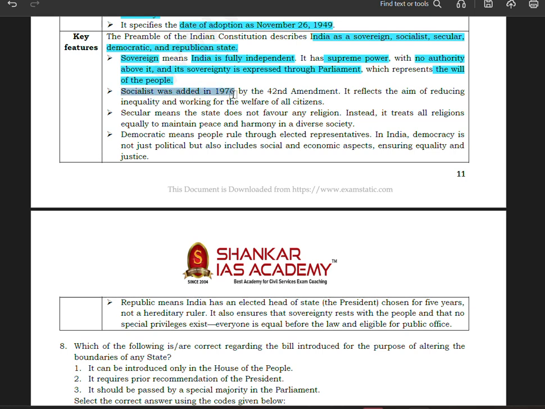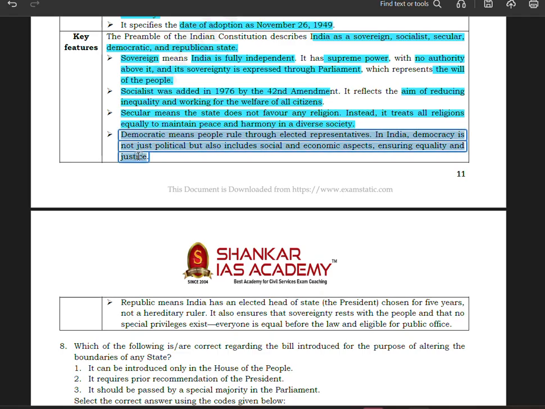Socialist was added in 1976 by the 42nd Amendment. It reflects the aim of reducing inequality and working for the welfare of the citizens. Secular means the state does not favor any religion. Instead, it treats all religions equally to maintain peace and harmony in a diverse society. Democratic means people rule through elected representatives. In India, democracy is not just political but also includes social and economic aspects, ensuring equality and justice.